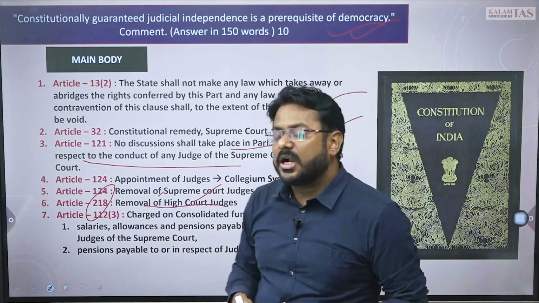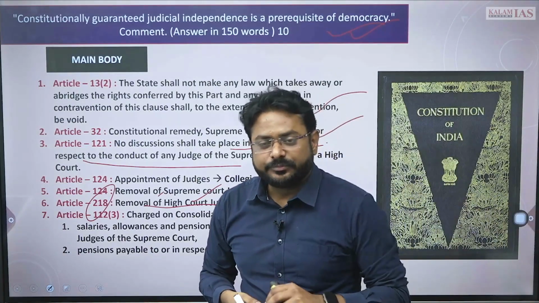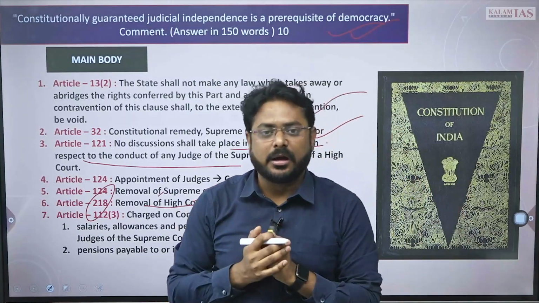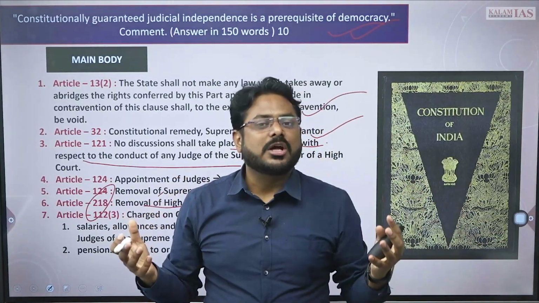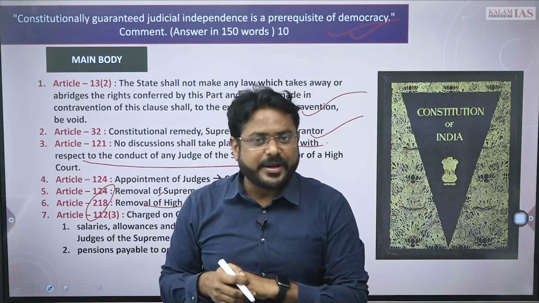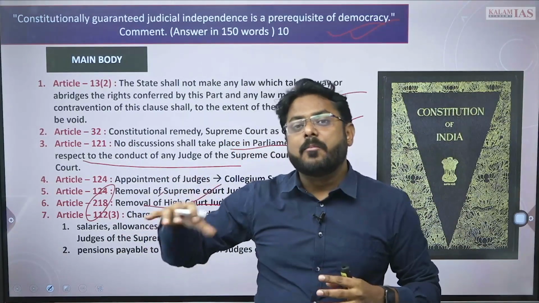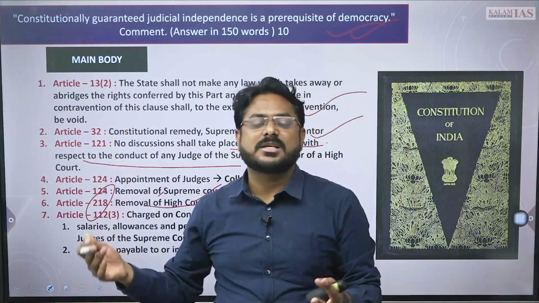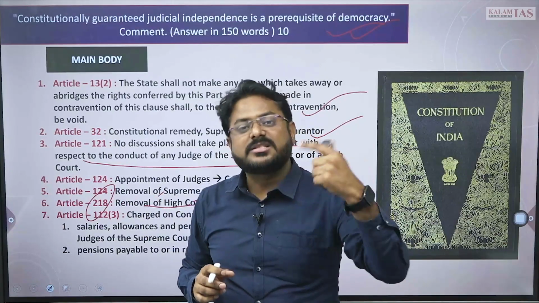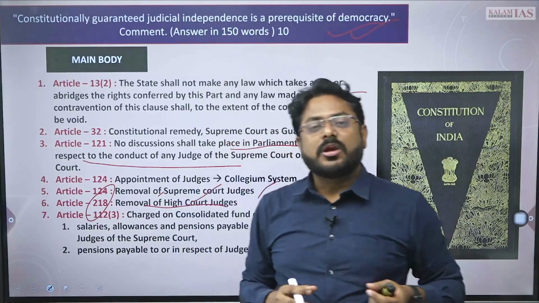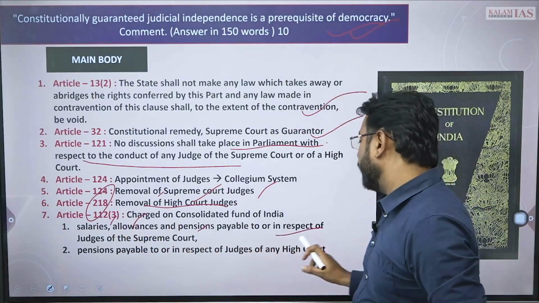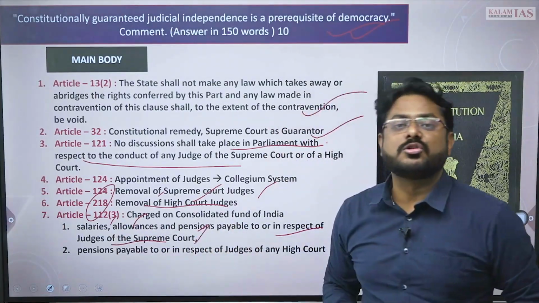Then Article 112(3) talks about expenditure charged on the Consolidated Fund of India. And what is charged on the Consolidated Fund of India? Such expenditures which cannot be voted upon. They can only be discussed in the Lok Sabha as well as the Rajya Sabha, but cannot be voted upon. And in this charge on the Consolidated Fund of India, the salary, allowance and pension payable to or in respect of the judges of the Supreme Court is also there.